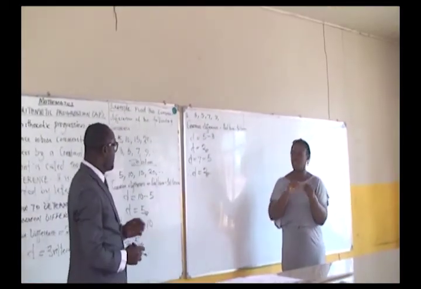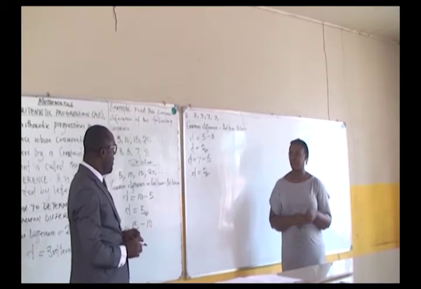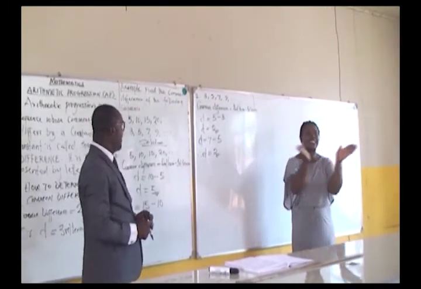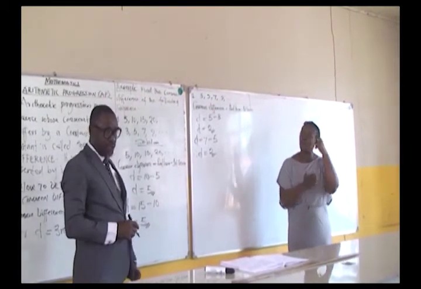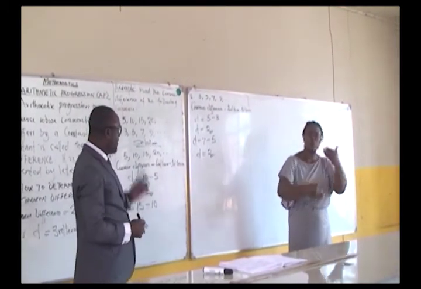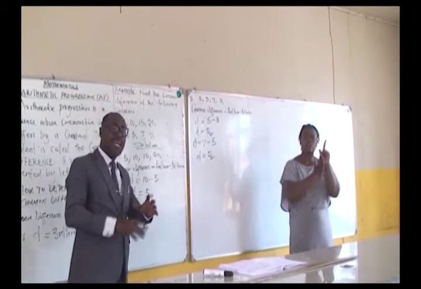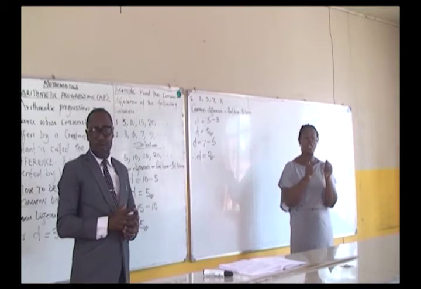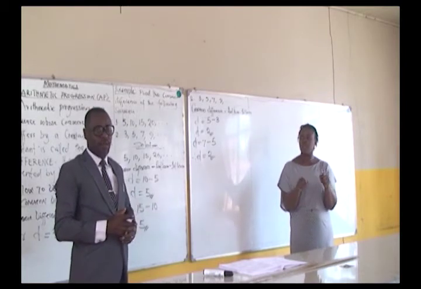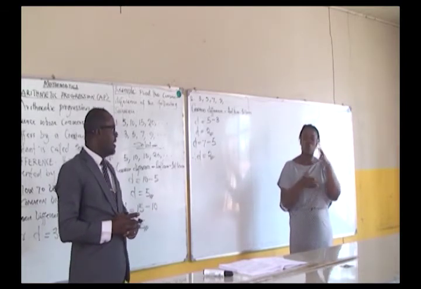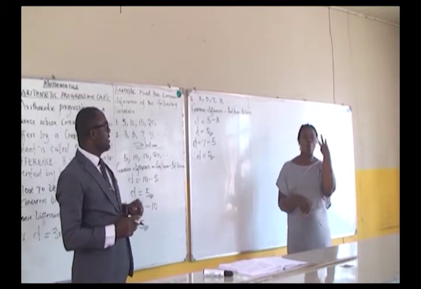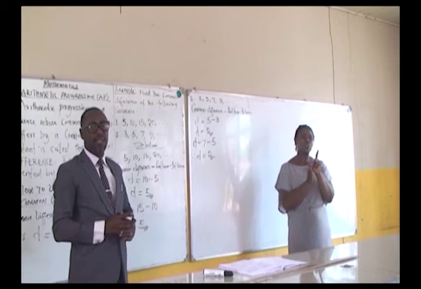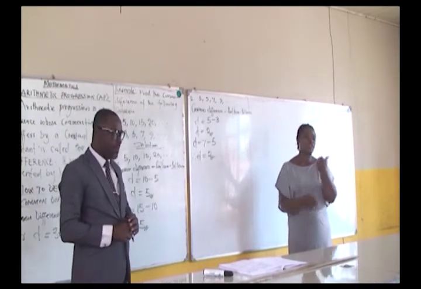We shall move at this moment to take the general formula for arithmetic progression. This formula will enable you to solve any question, especially as students preparing for your school exams, WAEC and NECO. You must establish that without this formula, you can't solve any problem in arithmetic progression.